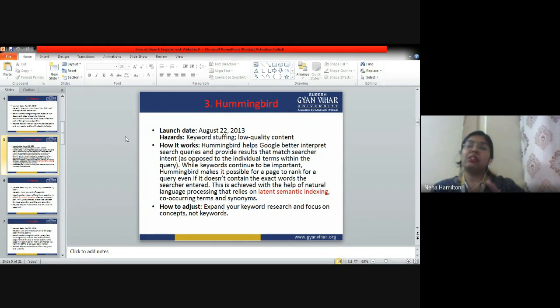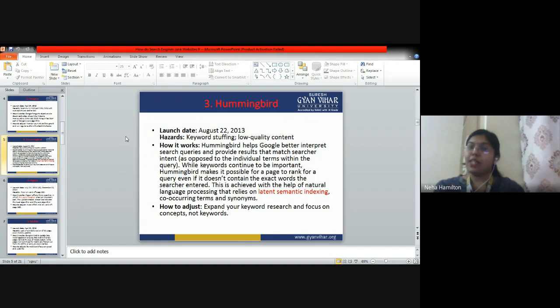Raksha Bandhan is a festival related to brother and sister, which is going to come next week, right? So Hummingbird is parallelly also going to index for brother and sister festival in India, because they both have the same meanings.